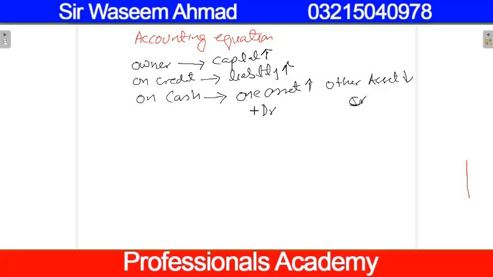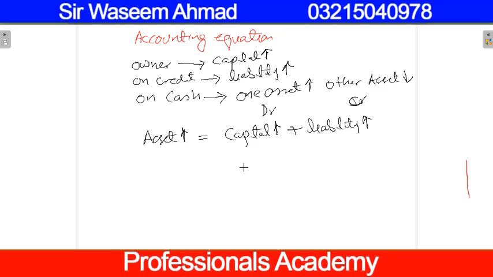So in all these three transactions, the impact will be on asset on one side. If an asset is increased, the other side will be either capital or liability will increase. So if we equate these things, our accounting equation will be asset is equal to capital plus liability.